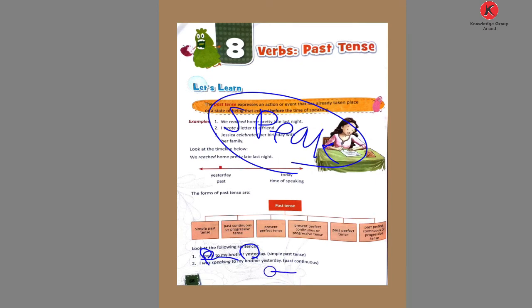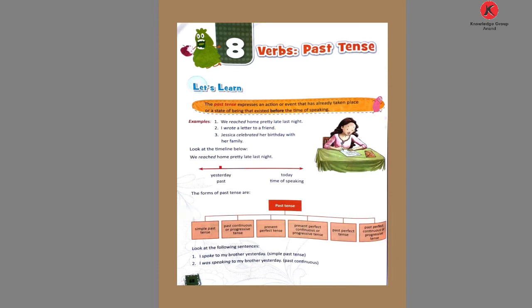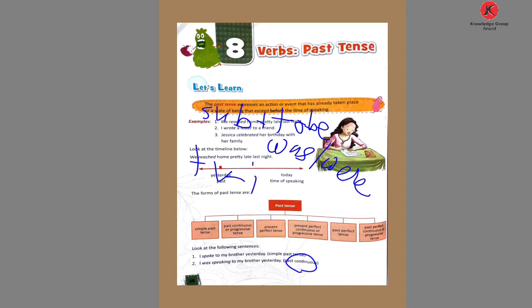And what is the difference between these two? This is the formation of the simple past tense, and the past continuous structure is subject plus to be form. Which to be form? In the past, was and were are used. Then verb with ing.